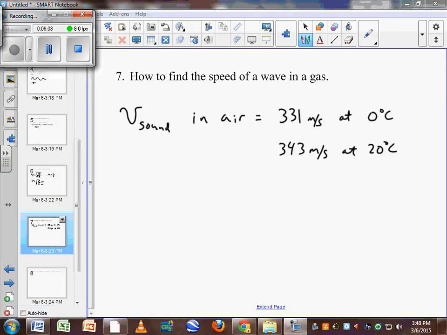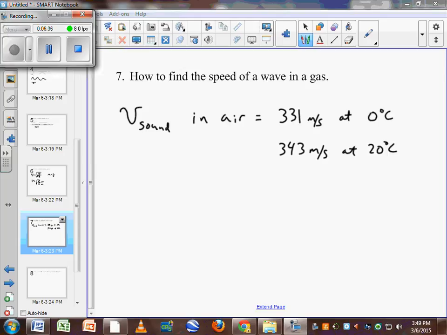So here we're going to look at the speed of a wave in a gas, and a sound wave is the best one to look at here. The speed of sound in air is 331 meters per second at 0 degrees Celsius, and it's 343 meters per second at 20 degrees Celsius. The change in temperature changes the molecules in the air, allowing the sound to travel faster through the air at that higher temperature.